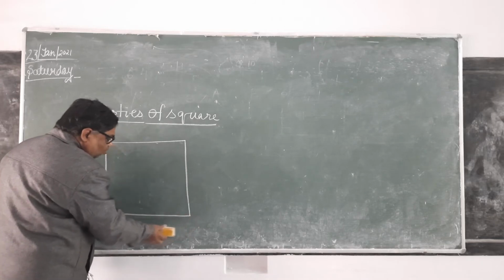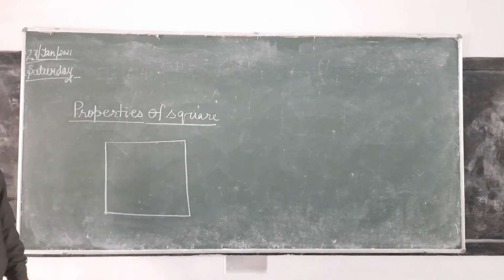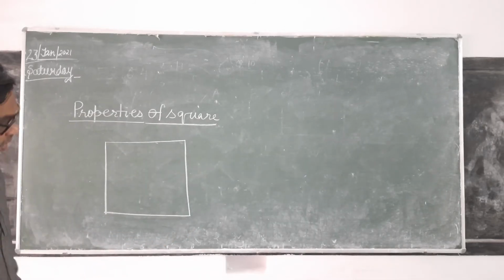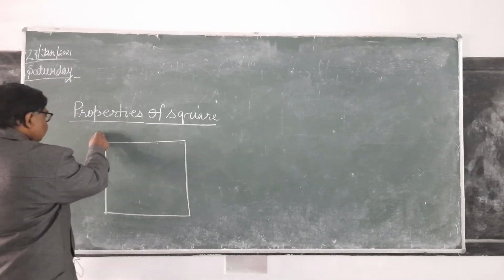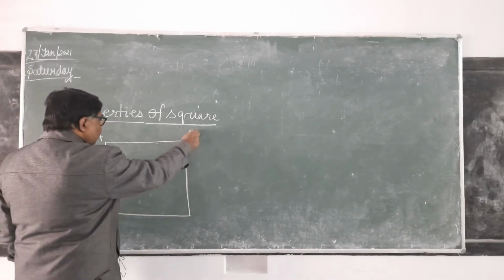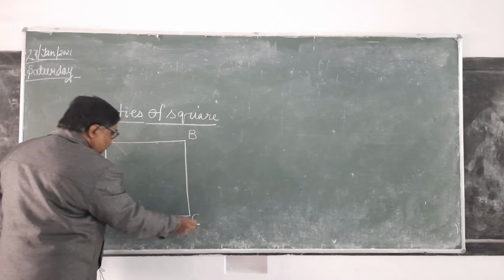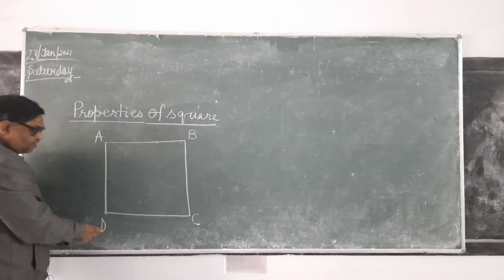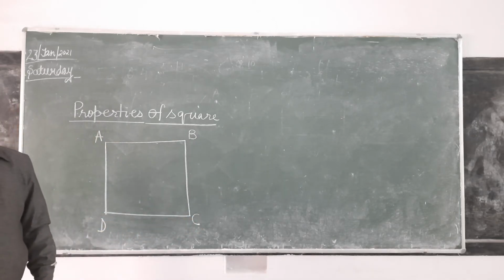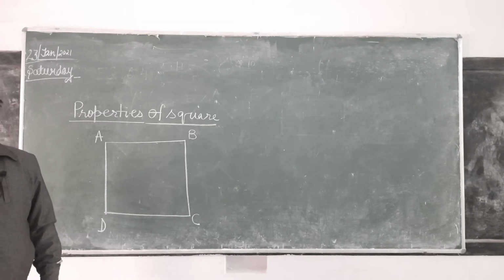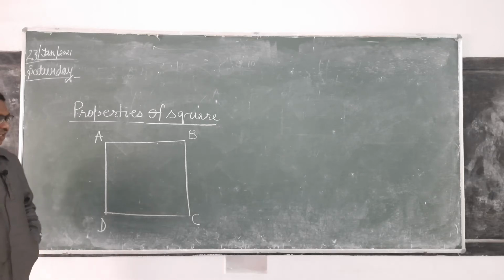Here this is a quadrilateral, a square. So in the square we already know all the sides are of different length. Same length? Very good.